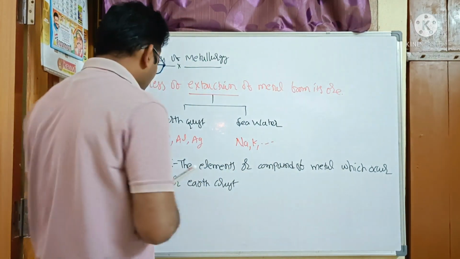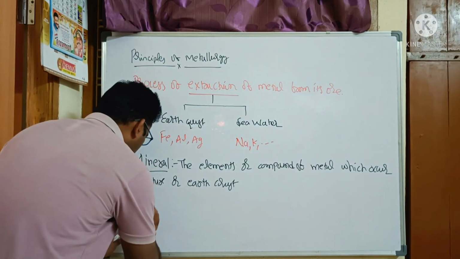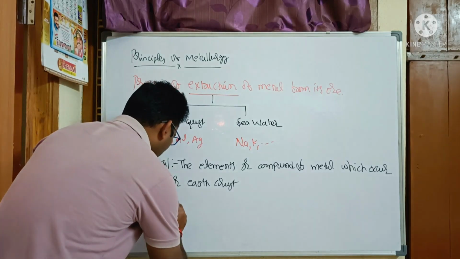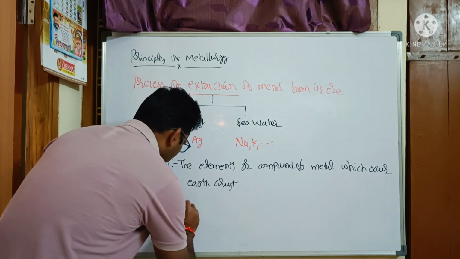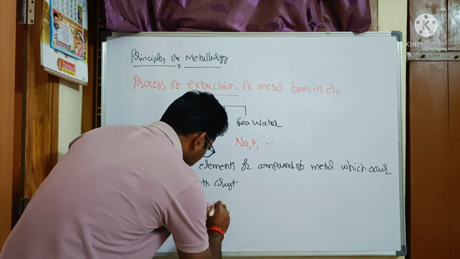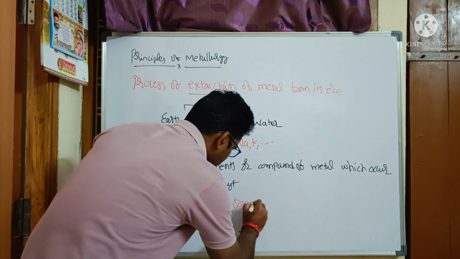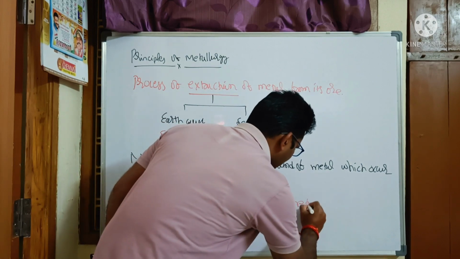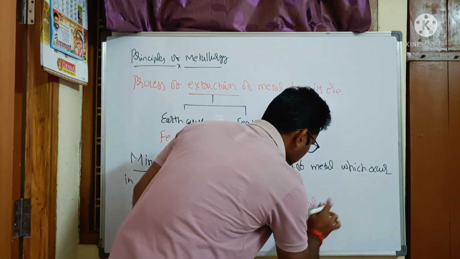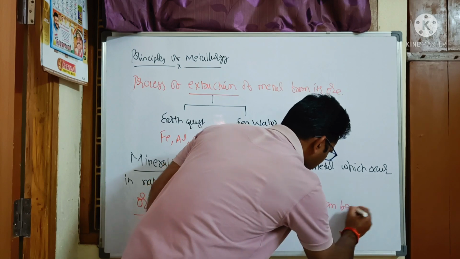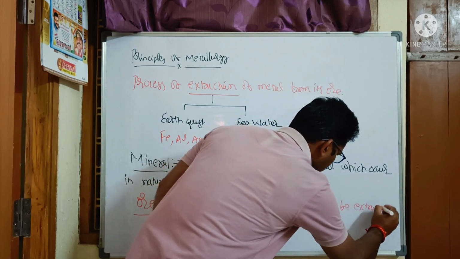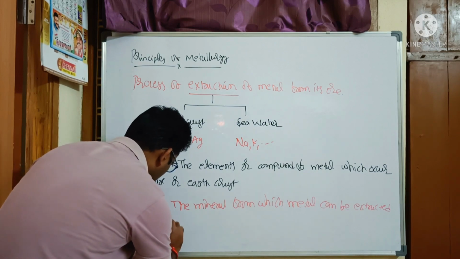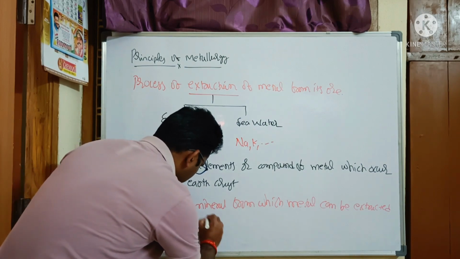Now let us try to understand about ore. Ore can be defined as the mineral from which metal can be extracted without economical loss.